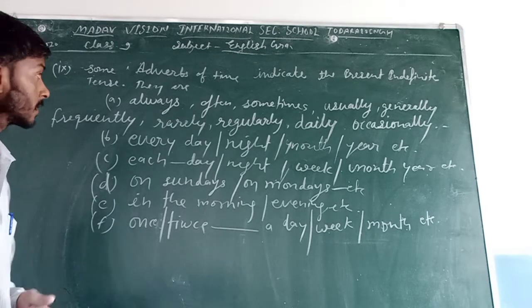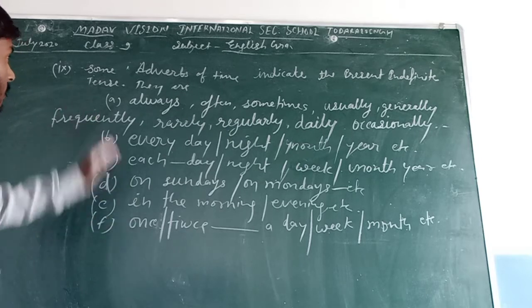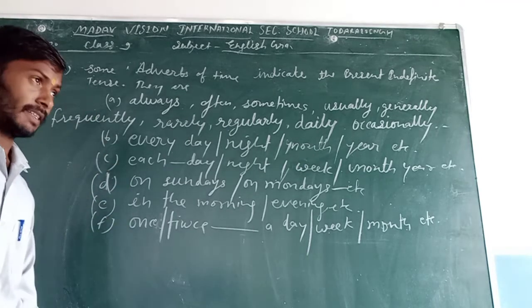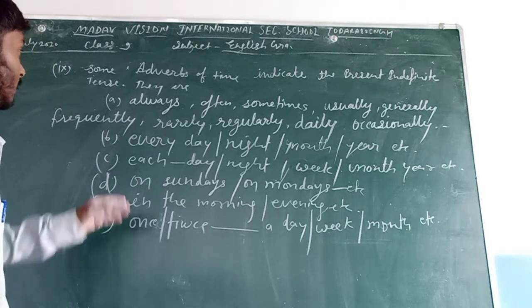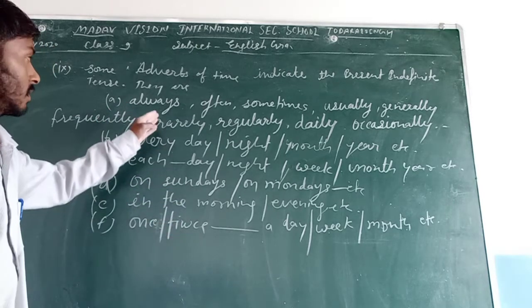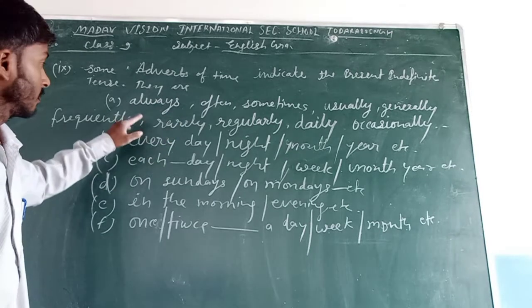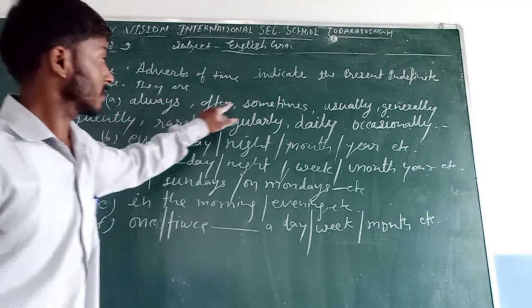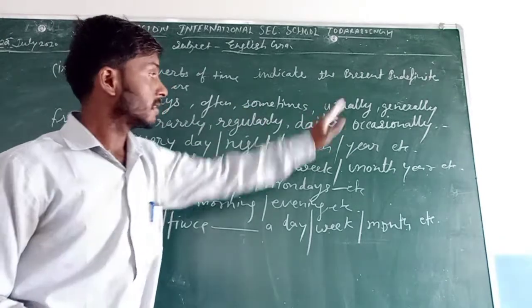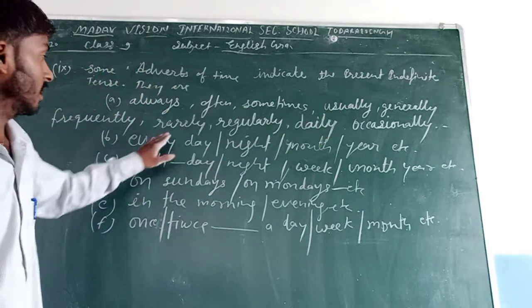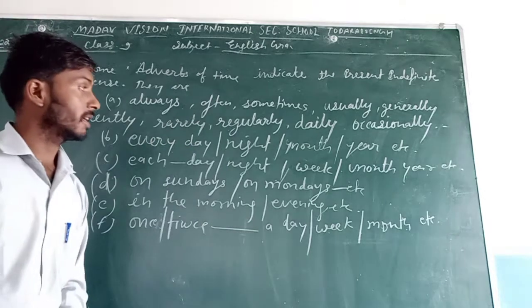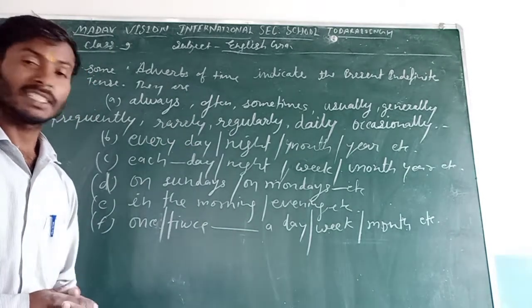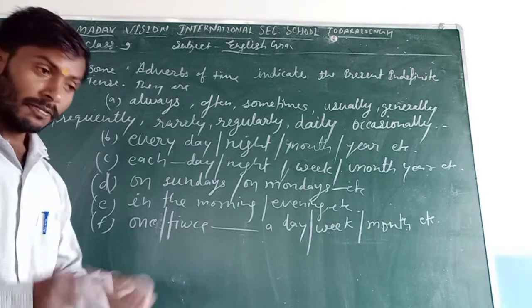Dear students, ninth one, some adverbs of time indicate the present indefinite tense. If there are in a sentence adverbs of time, some words, always, often, sometimes, usually, generally, frequently, rarely, regularly, daily, occasionally, they show present indefinite tense.